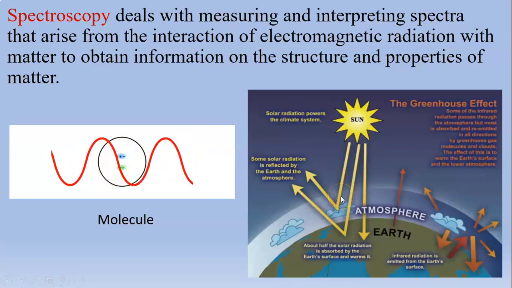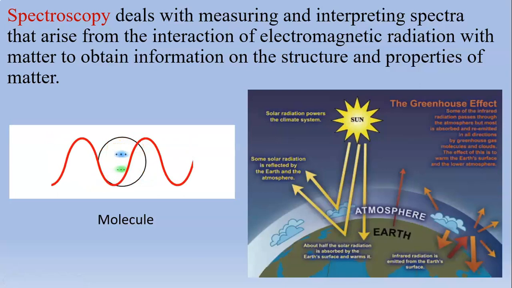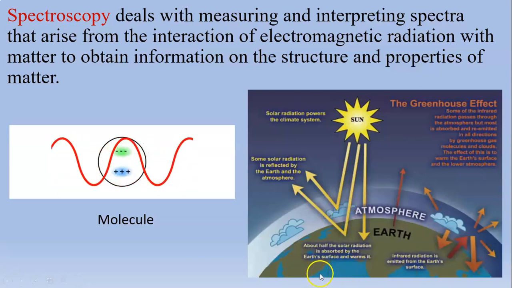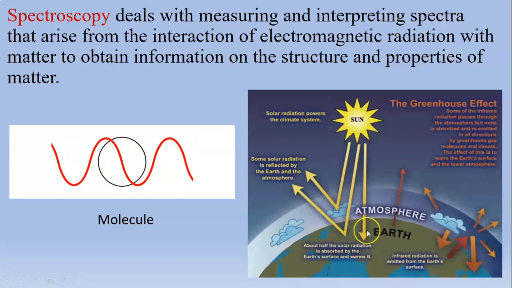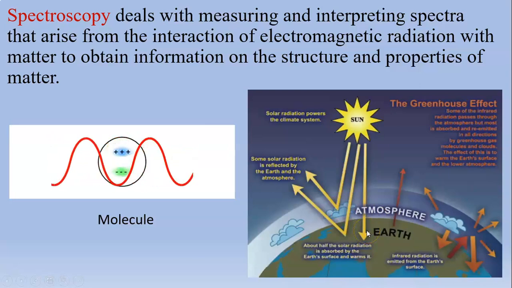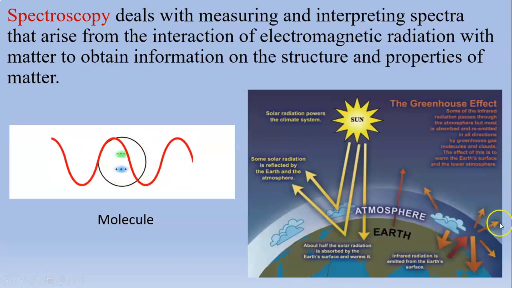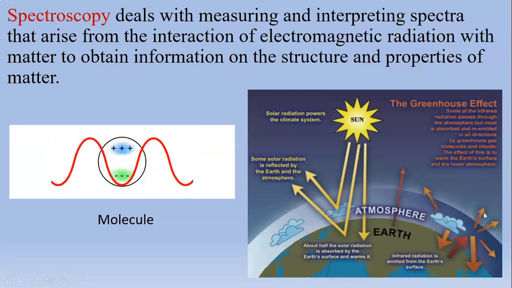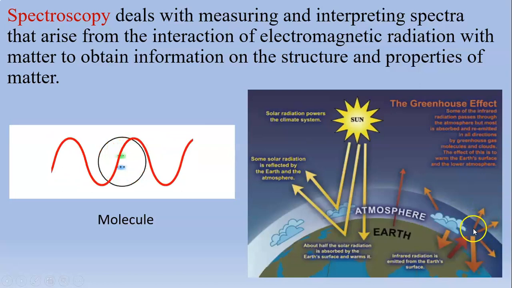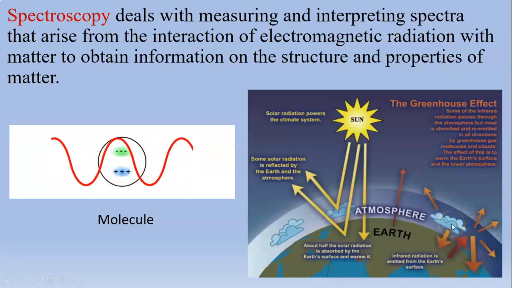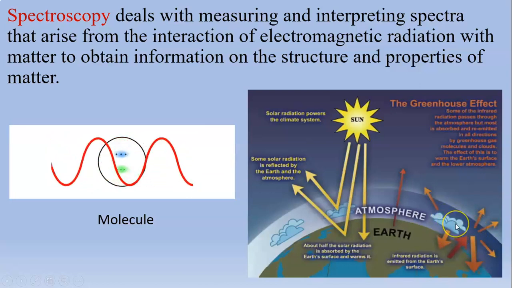Here sunlight reaches Earth and interacts with materials present on the Earth's surface. A part of the radiation is absorbed by the materials and part of it is emitted to space as heat radiation or infrared radiation. These radiations are absorbed by some gases present in the atmosphere.